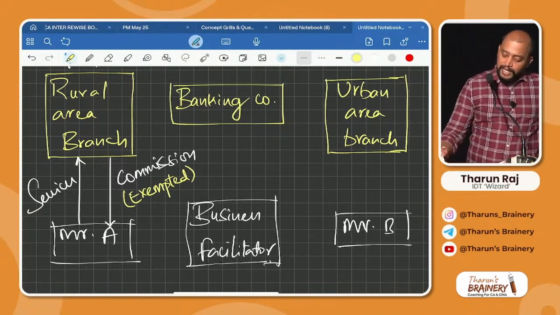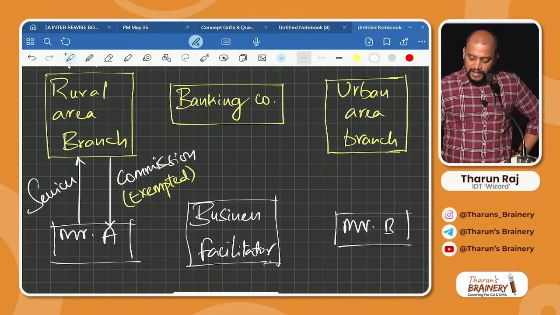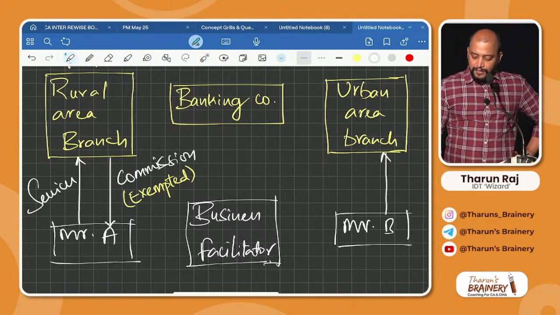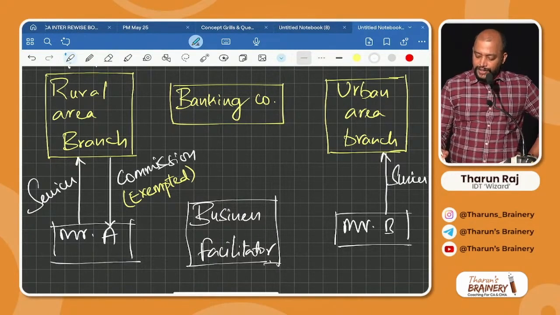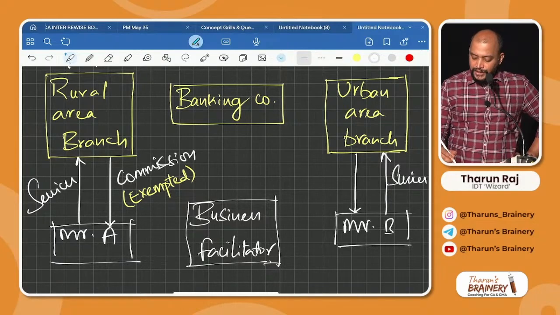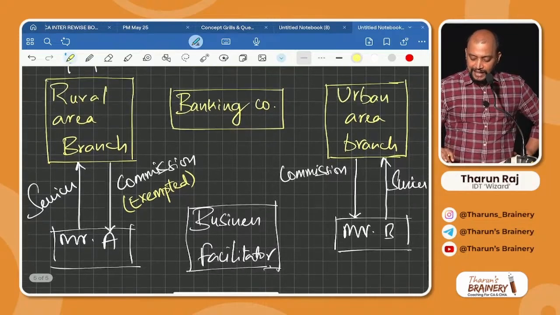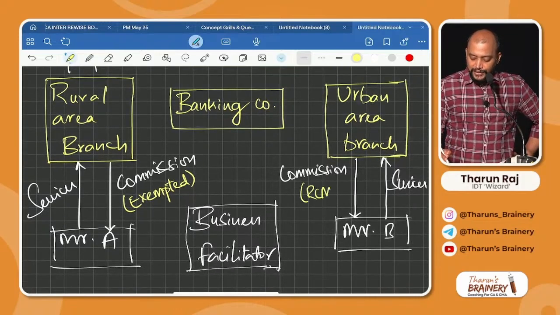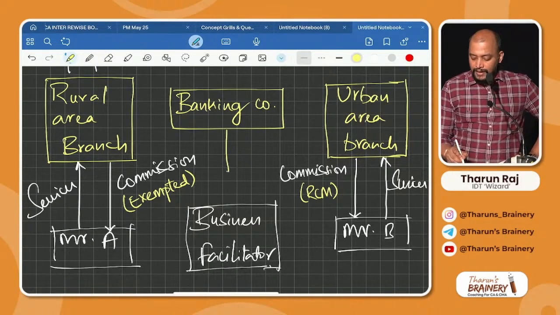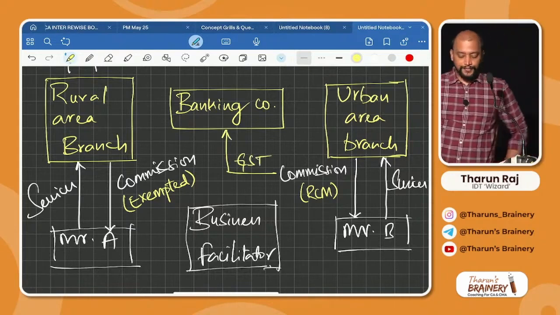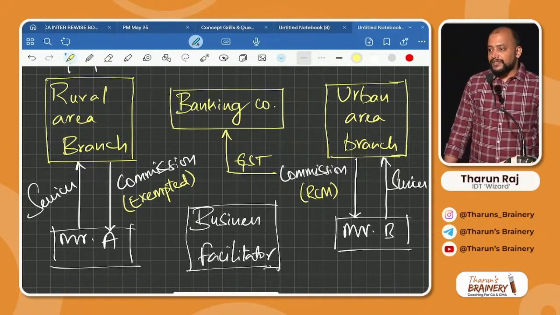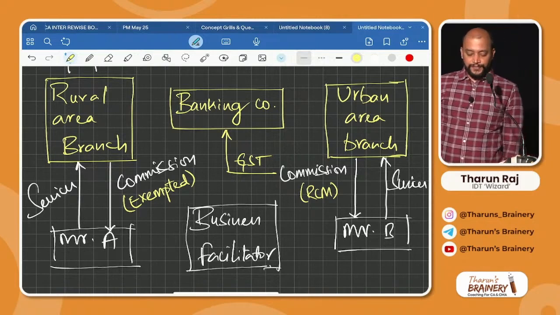And for the urban area branch, Mr. B provides services. The business facilitator provides services to the urban area branch, for which the urban area branch will give commission, and this commission is taxable under RCM. Then who will pay GST on this commission? The banking company will pay GST on this commission.